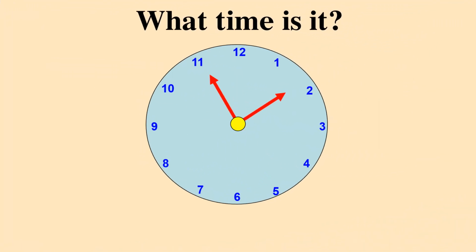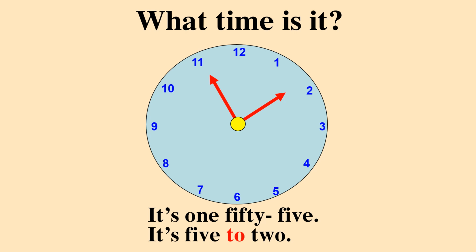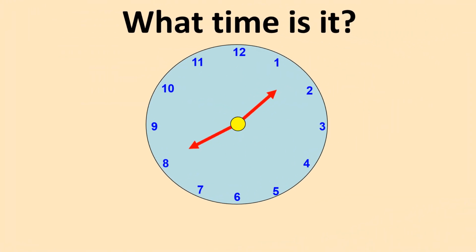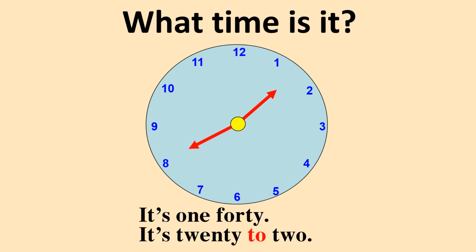Next one. The big hand is on the left of the clock, so we also use the structure 2. It's 1:55, or it's 5 to 2. It's 5 to 2. Okay, next. The big hand is on the left too, so we say it's 1:40, or it's 20 to 2.